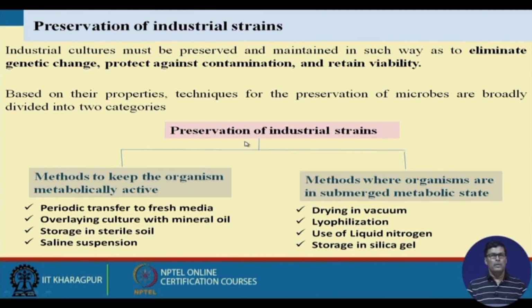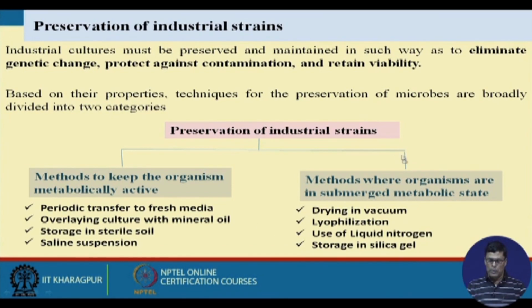Now, as far as preservation of the industrial strain is concerned, there are methods to keep the organism metabolically active, such as periodic transfer to fresh media. This is one important aspect. Overlaying the culture with mineral oil is another. Storage in sterile soil, then saline suspension. These are the different methods through which we can keep the organism metabolically active.